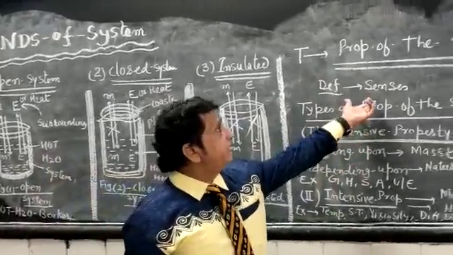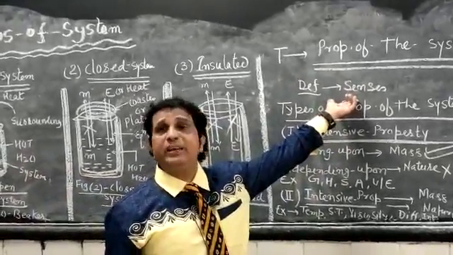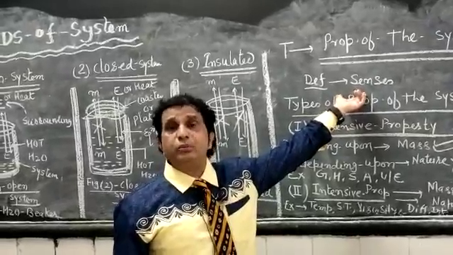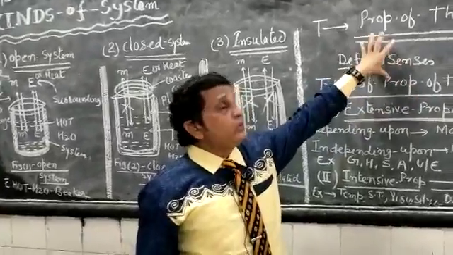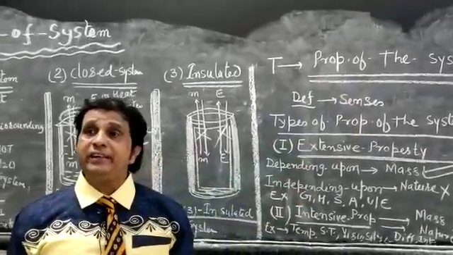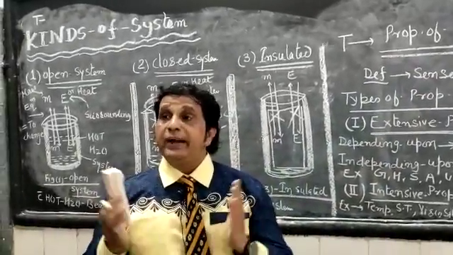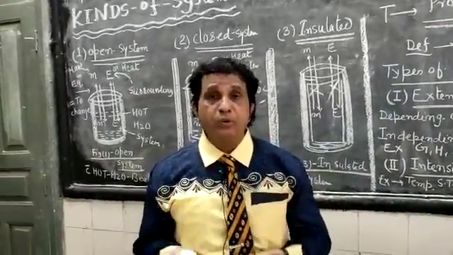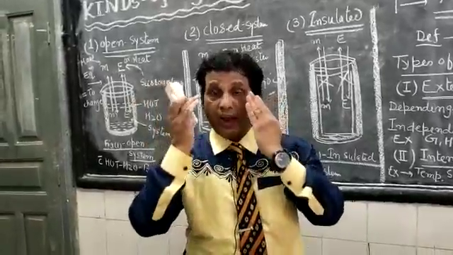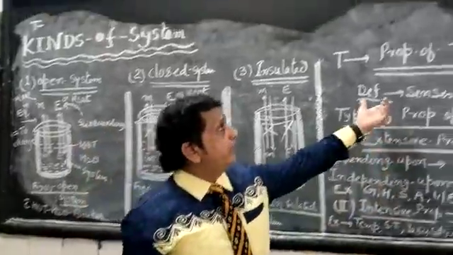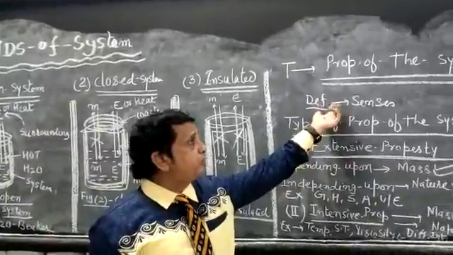Listen to me once again: the property of the system is what can be realized by the senses, and it is categorized as the property of the system.